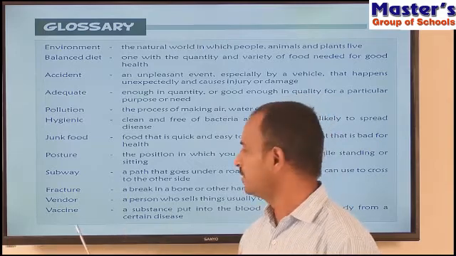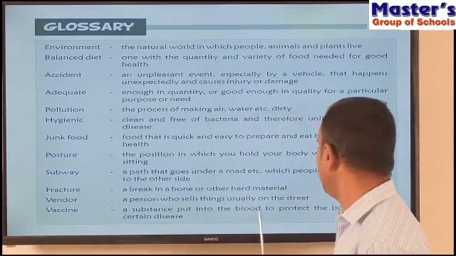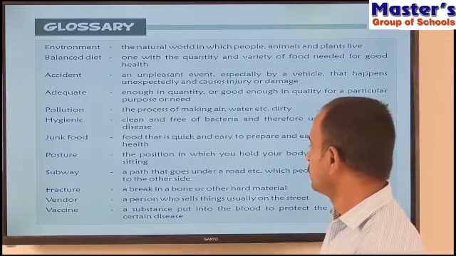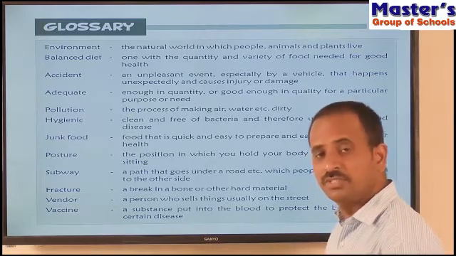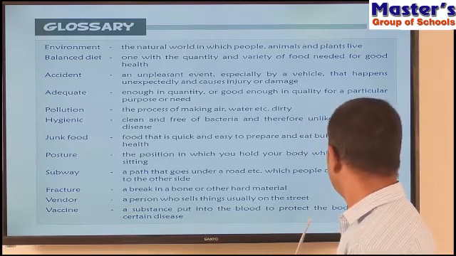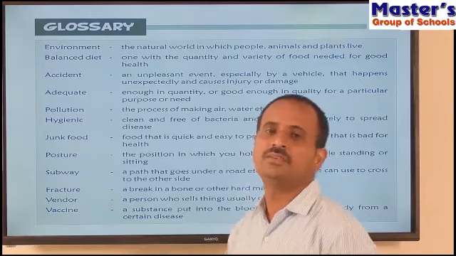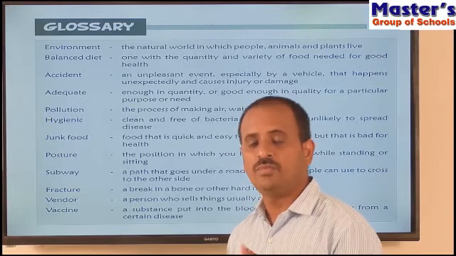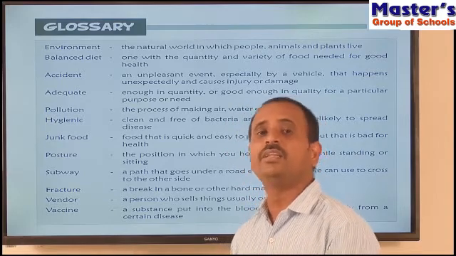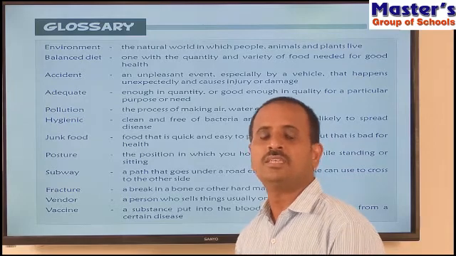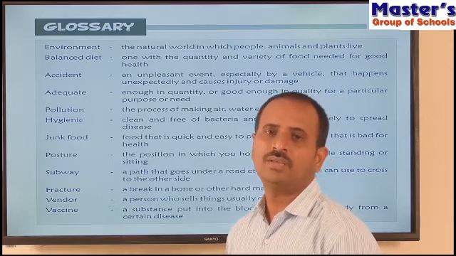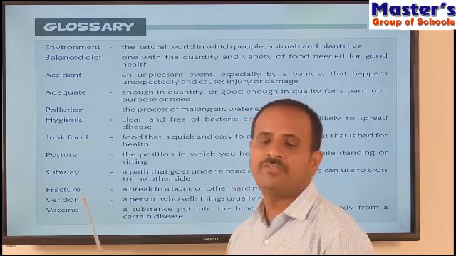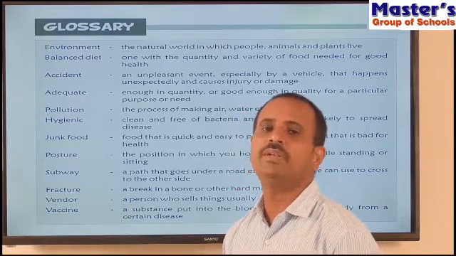And what is a vaccine? A substance put into the blood to protect the body from certain diseases. So children, vaccines are very helpful to protect our body from getting different diseases like mumps, measles, diphtheria, and polio, etc. These diseases can be prevented by taking vaccines right from our birth, at a scheduled time and in a scheduled dose.